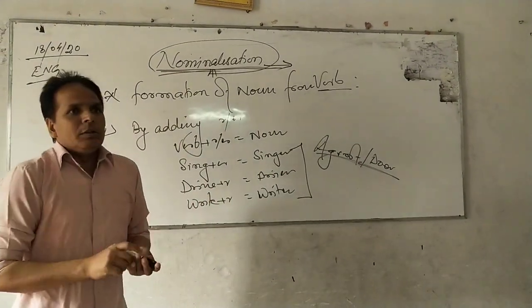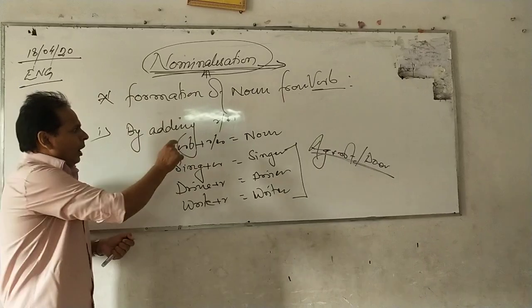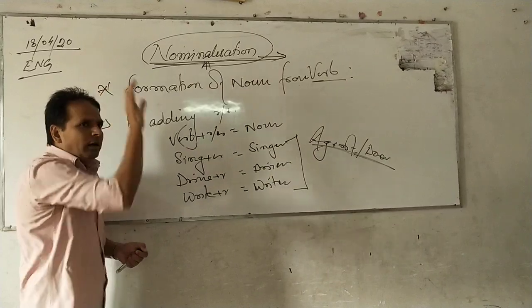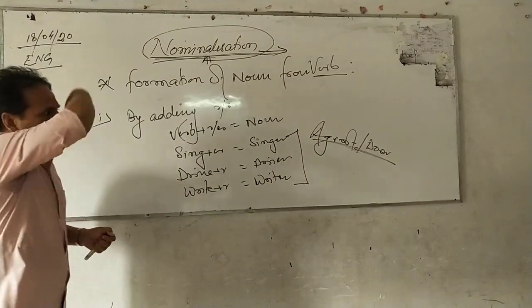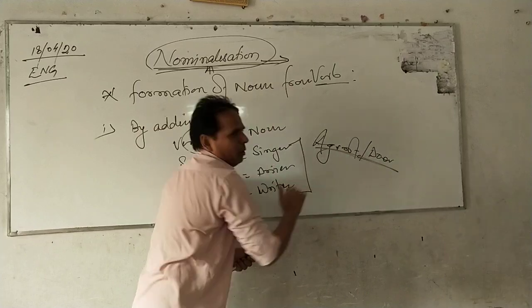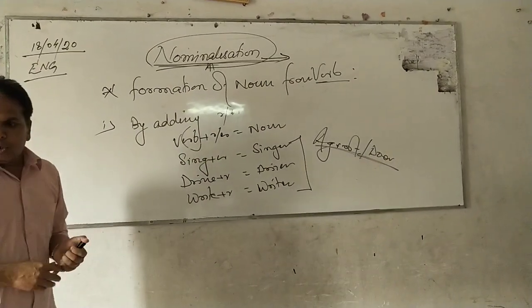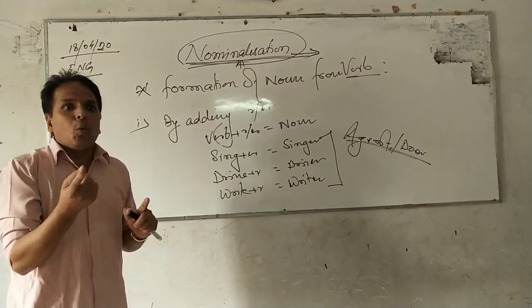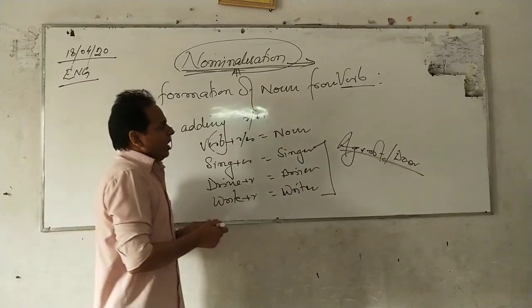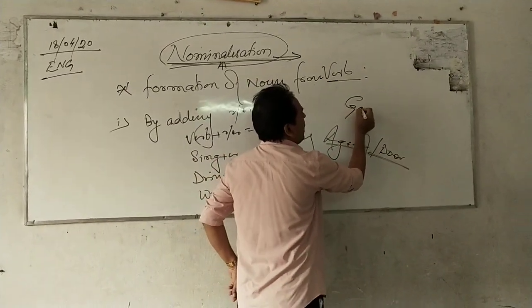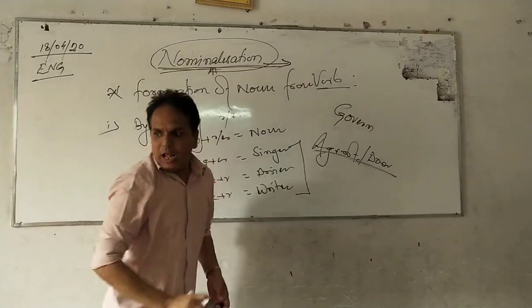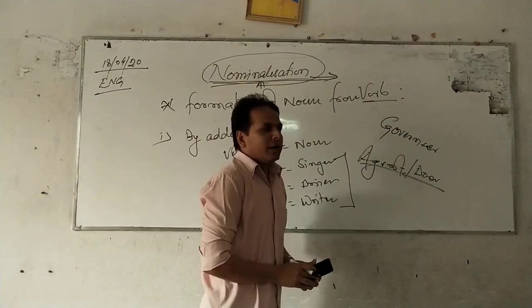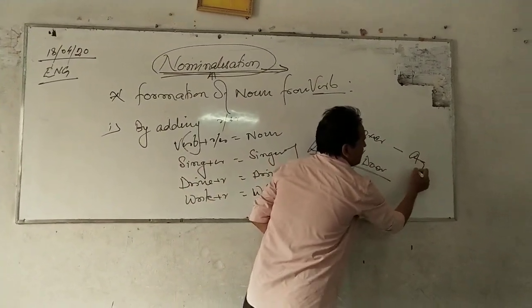So the method by which, adding the r or er to the verb, we get the noun, however many nouns that we get, all those nouns are going to be agent or doer nouns. Always supposed to be doer noun. So another method, and it doesn't mean that we only make one type of noun from one verb. No. As for example, you can see this verb govern. Govern. And here we add er. It becomes governor. So it will be the agent noun.